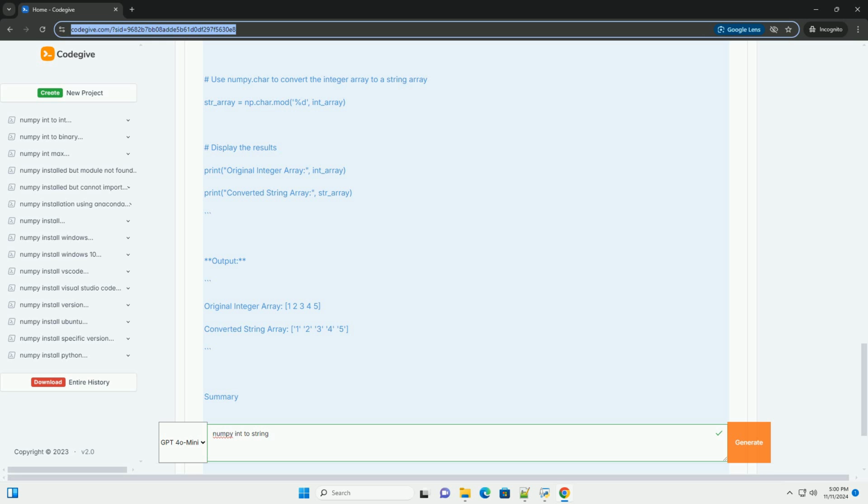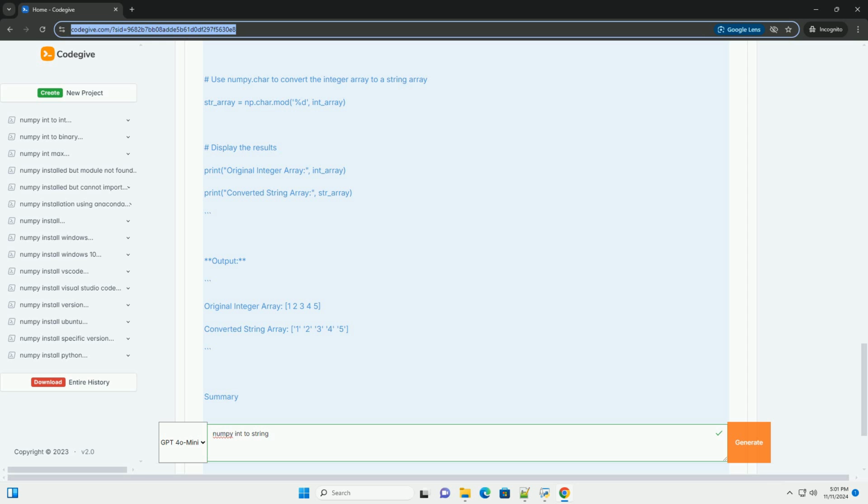Converting integers to strings in numpy. In numpy, you can convert integer arrays to string arrays using the astype method or the numpy.char module. Below, we will cover both methods.